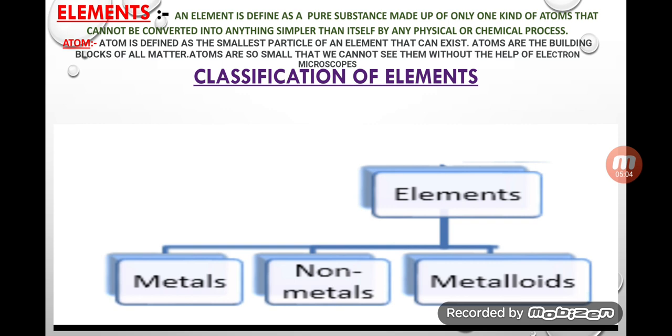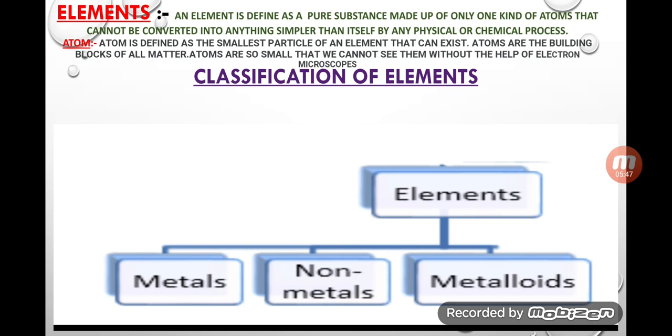An element is defined as a pure substance made up of only one kind of atom that cannot be converted into anything simpler than itself by any physical or chemical process. Yes, the element itself is the smallest part. It cannot be broken down, but it takes part in chemical reactions. That element is made up of lots of atoms, and the smallest particle of an element is called an atom. An atom is the smallest particle of an element that can exist. Atoms are the building blocks of all matter.